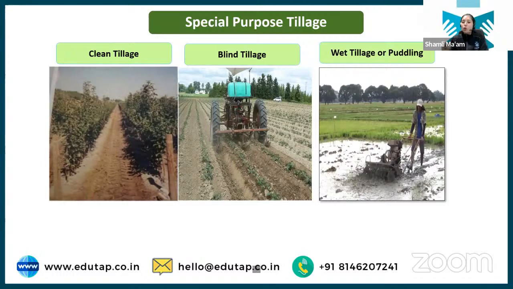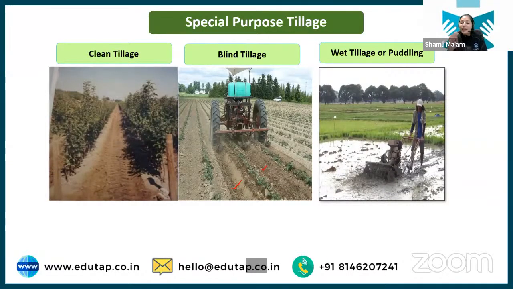Blind tillage is done over the crop. Like you can see in the picture, this person is driving this tractor, this machine, over the crop. So what we do, we sow the crop in such a way that the machine can be taken in between the crops, and the weeds present there are removed. So this is known as blind tillage, because it is done blindly over the crop. Crop can get damaged here, but it is kept in mind that they do not get damaged. But yes, here again weed removal is done, and that is done over the crop.